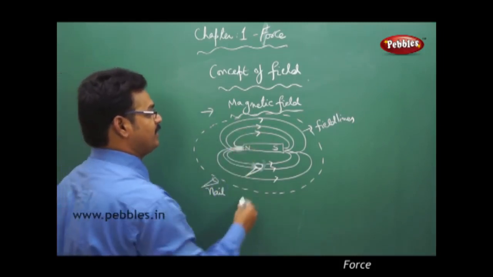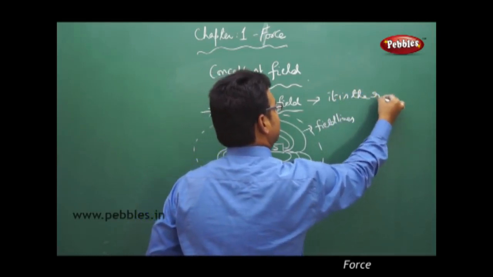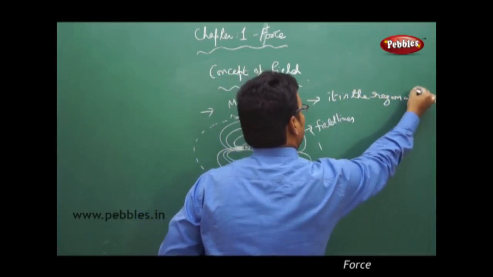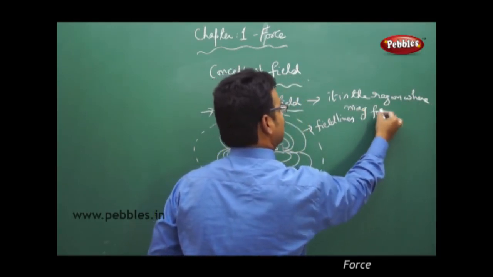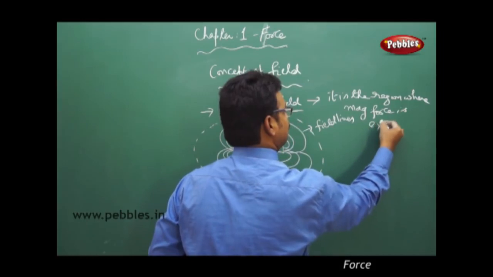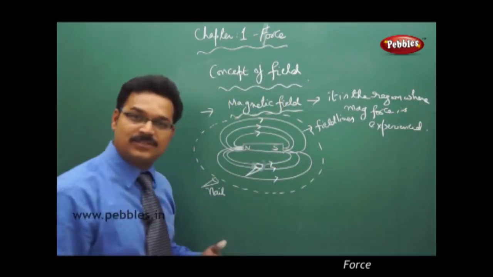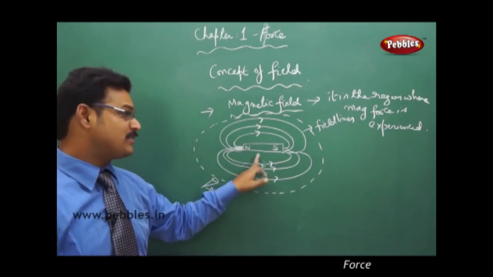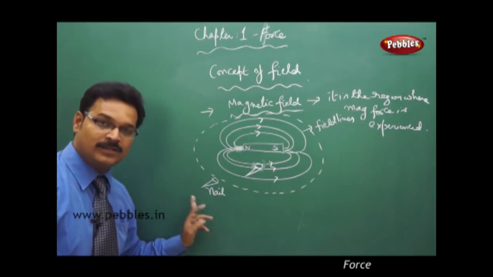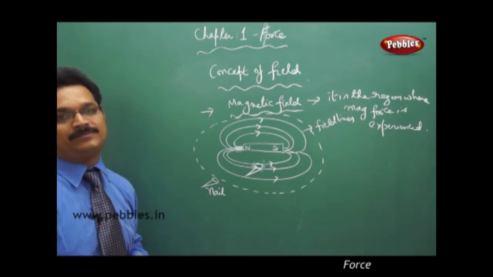So let me write the definition. It is the region where magnetic force is experienced. So as the iron nail kept here is experiencing magnetic force, it is attracted, whereas this one is not experiencing it. That's why it will stay there only, it won't be attracted.